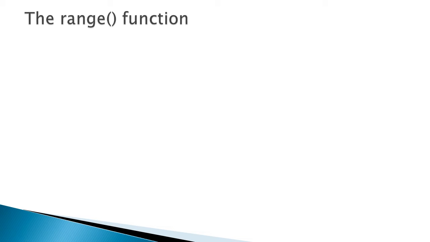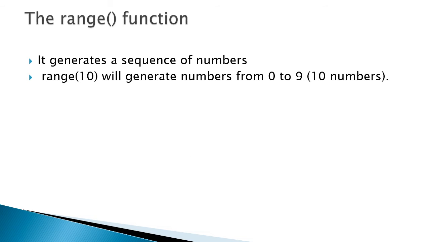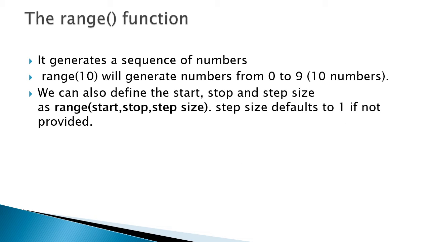Next we are using the range function. It generates a sequence of numbers. For example, range of 10 generates the values 0 to 9. If we want to give a start value other than 0, we can use the format range(start, stop, step size). Here the default start value is 0 and the default step size is 1.